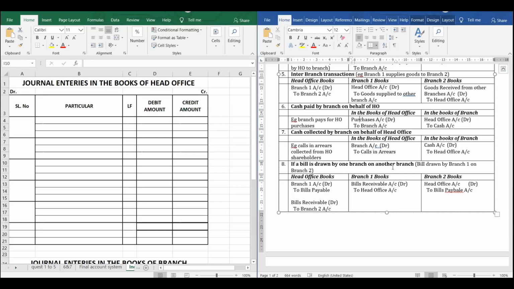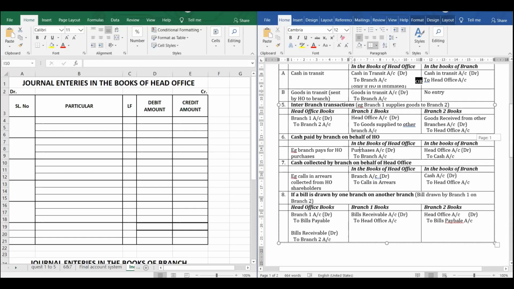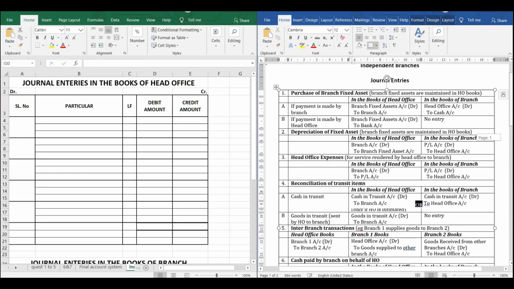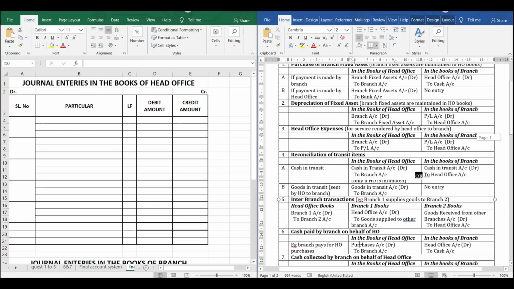Now what is the effect? For example, the goods are being taken by branch 1, so the entry will be branch 1 account debit to bills payable account, which is maintained in the head office books. Now what will be the entry for branch 2? Because the stock is not there with him, it has gone out and he has not received the money. So bills receivable account debit to branch 2 account. So we have understood the transaction. We are only focusing on head office transactions. We will come to branch transactions also. It is very simple. So let us look into one question and solve this transaction.